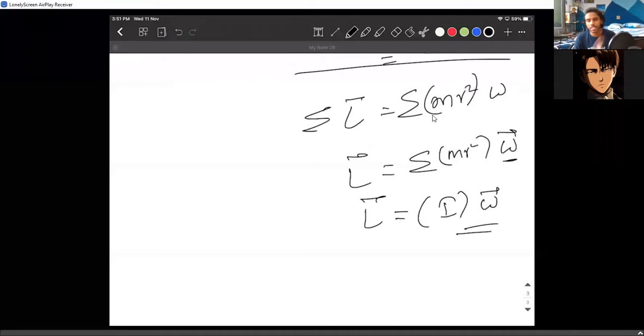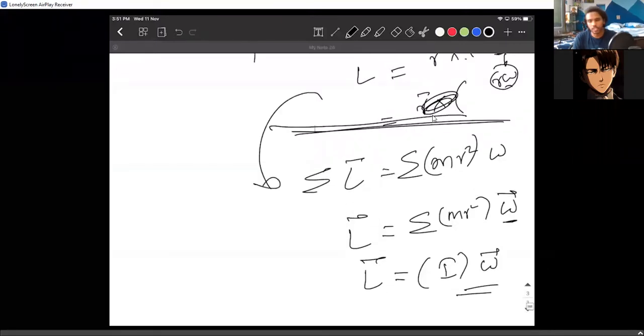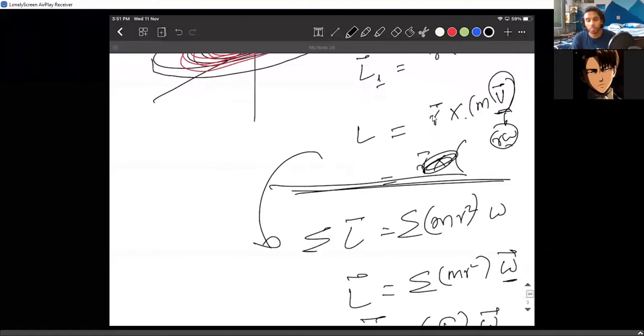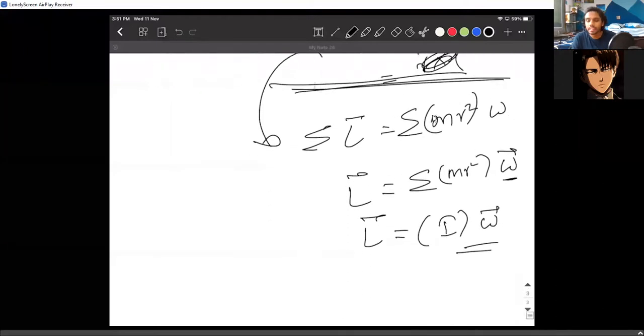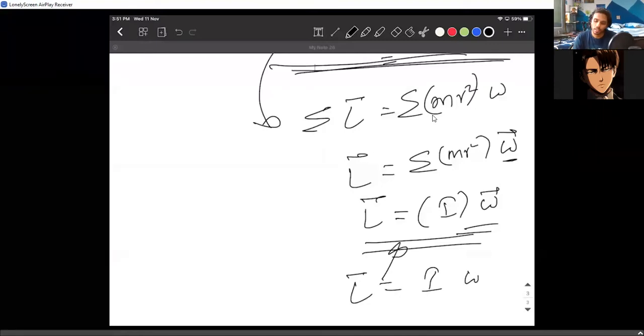This is a silly way to introduce it to you, but I don't want to confuse you with unnecessary equations at this stage. For you this is like a shortcut. A lot of you don't even see what I did there, but that is kind of an illegal way to do it directly, right? But for you it is totally fine to remember it in this direction: L bar equals I into omega bar.